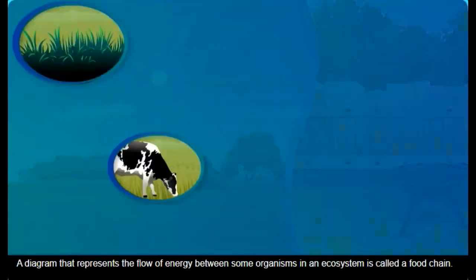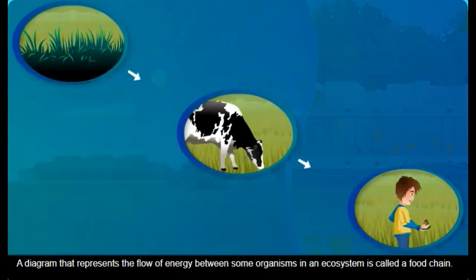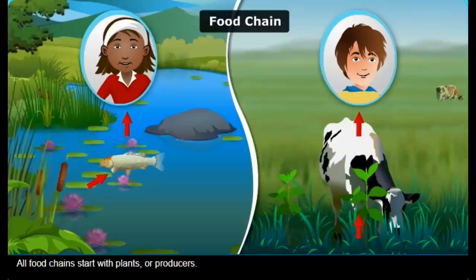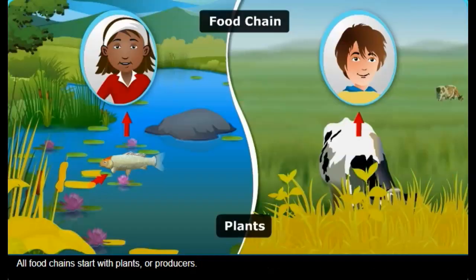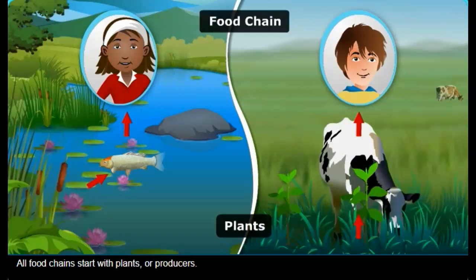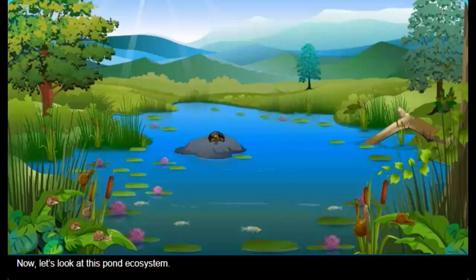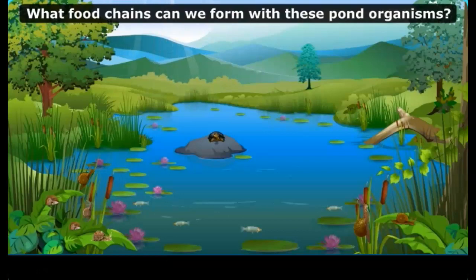A diagram that represents the flow of energy between some organisms in an ecosystem is called a food chain. All food chains start with plants, or producers. Now, let's look at this pond ecosystem. What food chains can we form with these pond organisms?